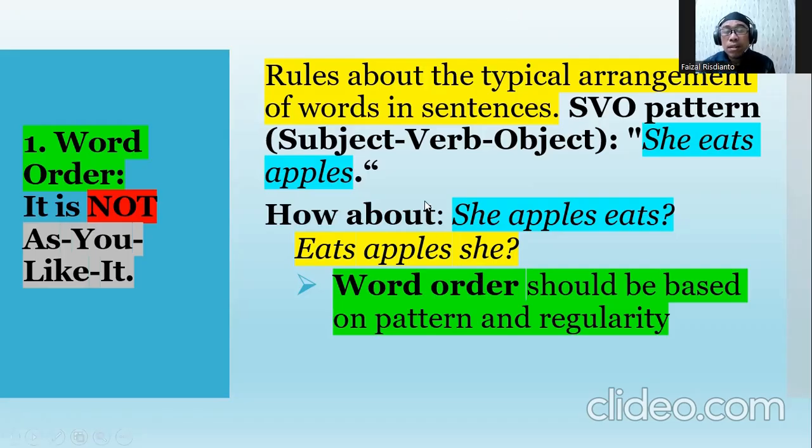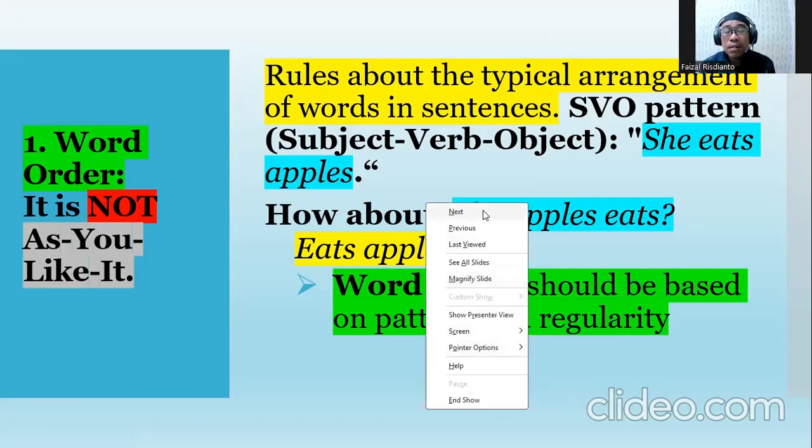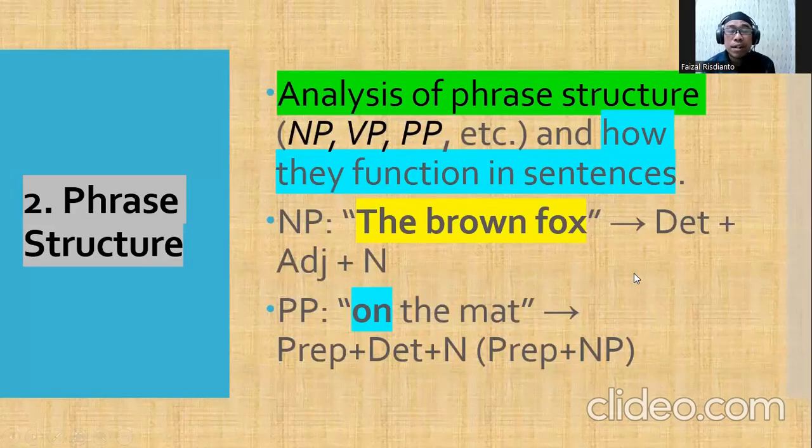The next deals with the phrase structure. The phrase structure means analysis of phrases: a noun phrase, verb phrase, prepositional phrase, etc., and how they function in sentences. For example, the noun phrase "the brown fox": "the" belongs to determiner, "brown" adjective, "fox" noun. Or the prepositional phrase "on the mat": "the mat" belongs to noun phrase, "the" is determiner, "mat" is noun, but preposition plus noun phrase is a prepositional phrase.